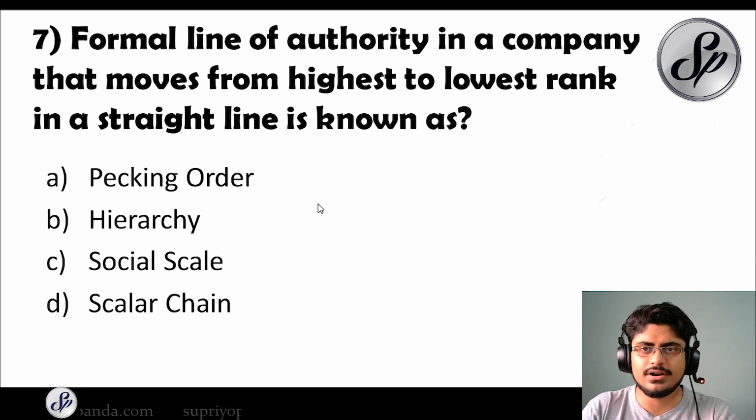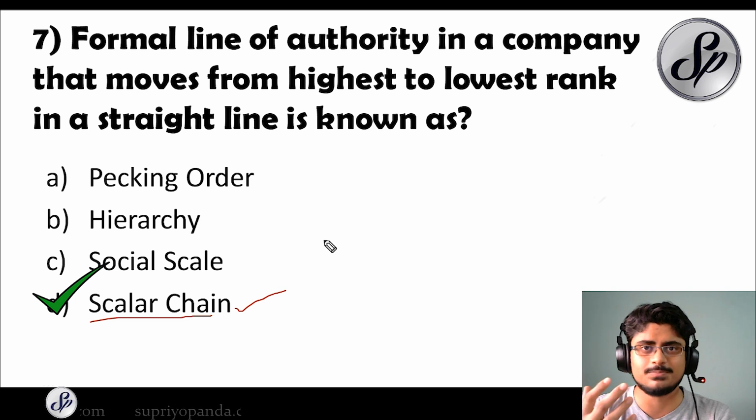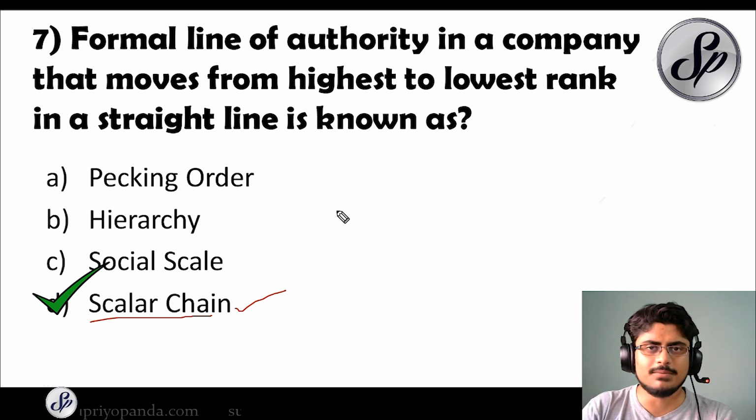Formal line of authority in a company that moves from highest to lowest rank in a straight line is known as what? So the official name for this, the answer is scalar chain. Now also remember that scalar chain was actually devised by Henri Fayol, none other than the person who gave us those 14 principles that we just talked about. So Henri Fayol was the pioneer of this scalar chain. Make sure that you remember his name.